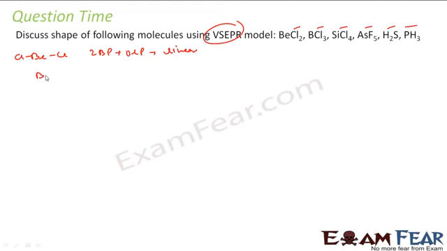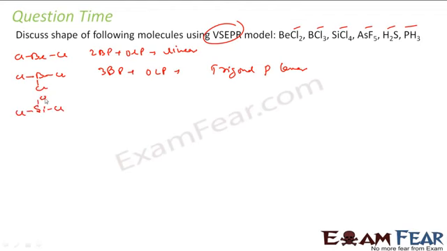Then I have BCl3, with B, Cl, Cl, Cl. There is no lone pair here either, because the boron had 3 electrons in the valence shell and everything is filled. So it has 3 bond pair plus 0 lone pair. So it is trigonal planar. Correct?